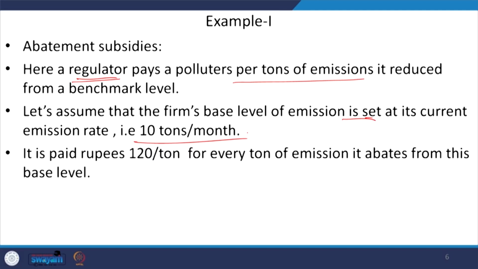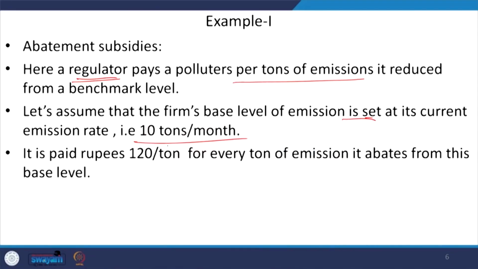So, every month the farm is producing 10 tons of emissions, and we are taking the data of the current month, right. And the farm is told that if you reduce the emission level every month, then for every unit of reduction in emissions, you will get 120 rupees as incentives or as rewards, right.